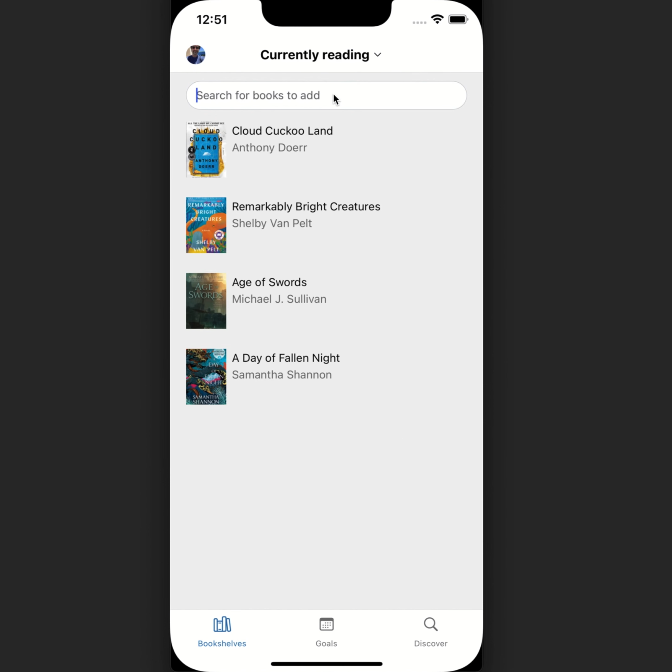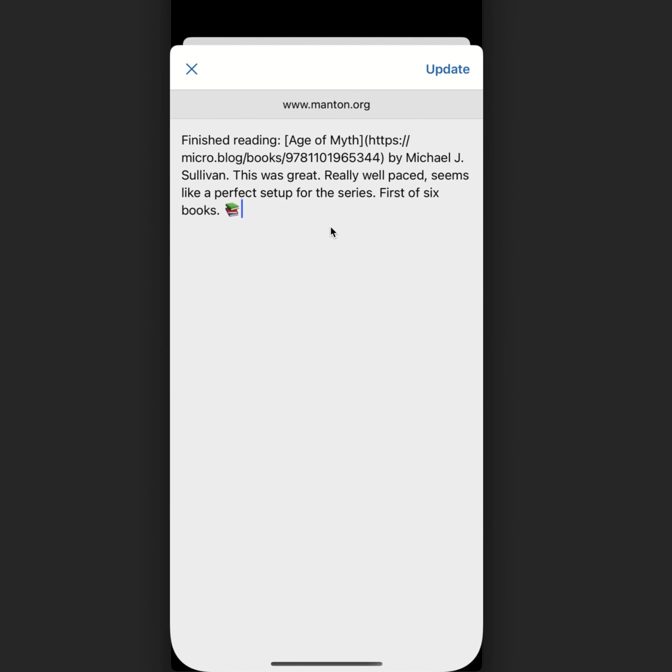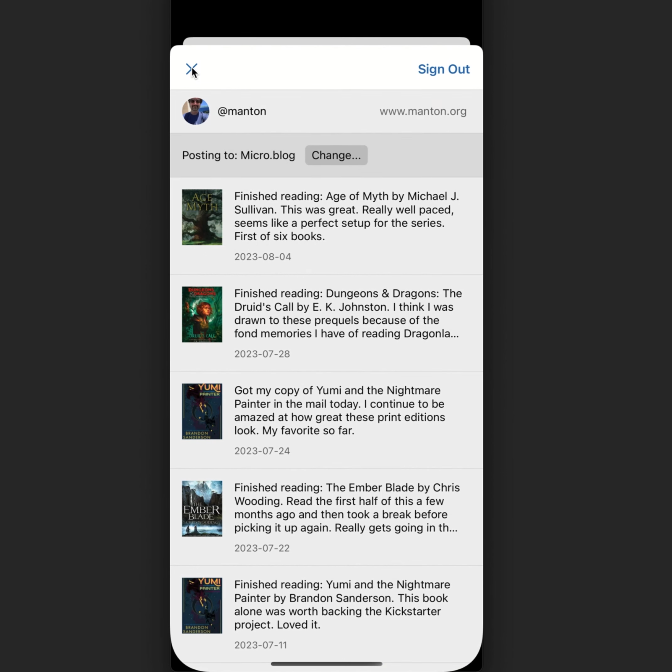Clear this out. I can see my currently reading still. If I want to edit a post, I made a typo or something like that, I can click on my profile and it'll bring up all my blog posts that actually mentioned a book. They'll add a little cover. I can just tap on that and I can edit this post. So you can see in this case, it said finished reading, finish this book. There's a link. And then I added just a little bit of text about what I thought about the book. If I want to change it, I can update and it'll just update my blog post.